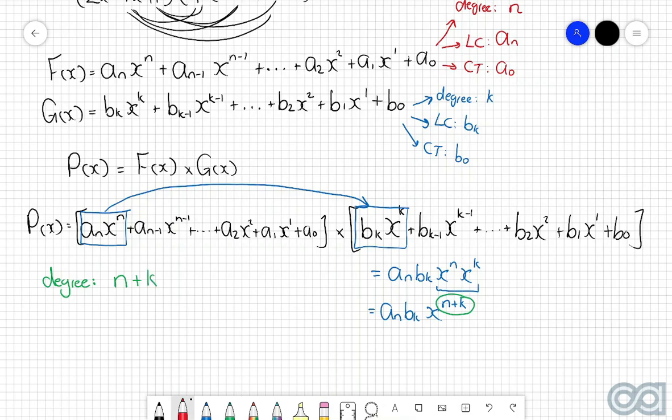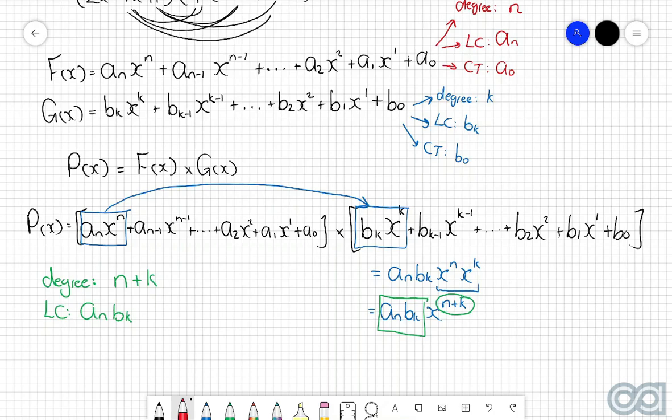Piggybacking off of this idea as well, we can then also identify the fact that the leading coefficient must be an bk, because this is going to be the coefficient of the highest power of x term. So we can say that the leading coefficient is going to be an bk. Now the last thing that we've got to identify is the constant term. And again, the constant term is the only term that has no x component attached to it.